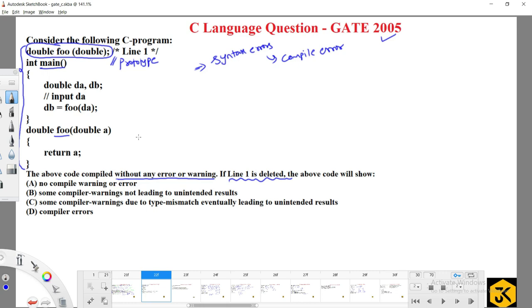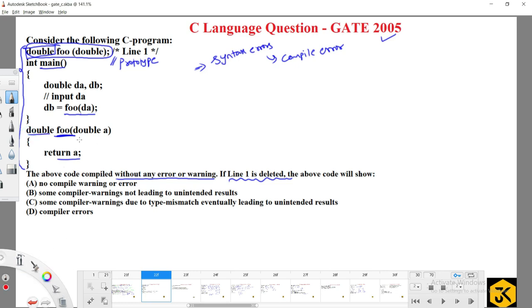But you have to understand the point: whenever we call a function, observe in the main method, it is going to call a function called foo. Whenever you call the function foo, the compiler searches for the prototype. If the prototype is available, it is going to check for its return type. Return type is double, and then it will move to the respective function foo, and it is going to return a, which is of type double. There is no problem in that.